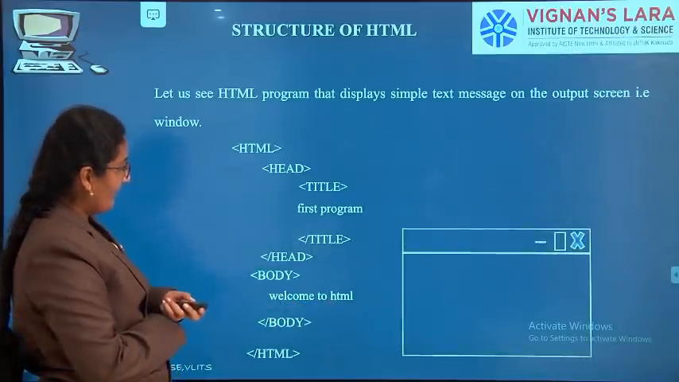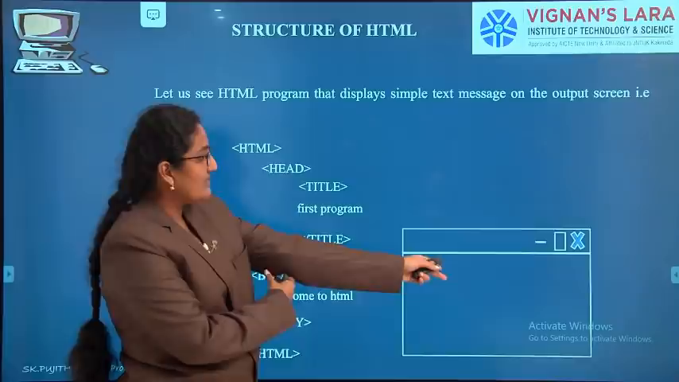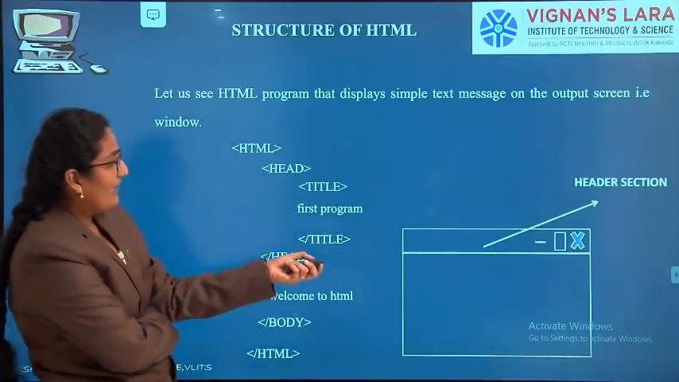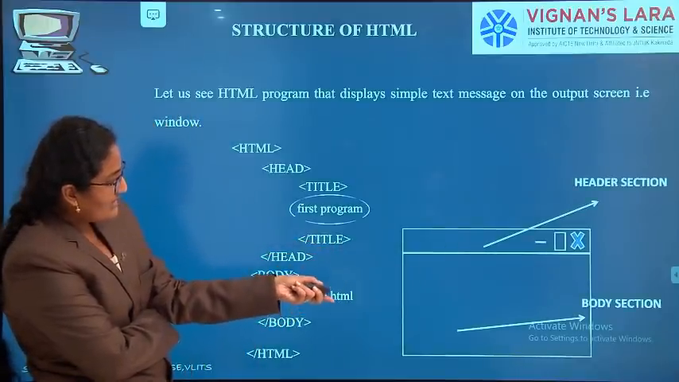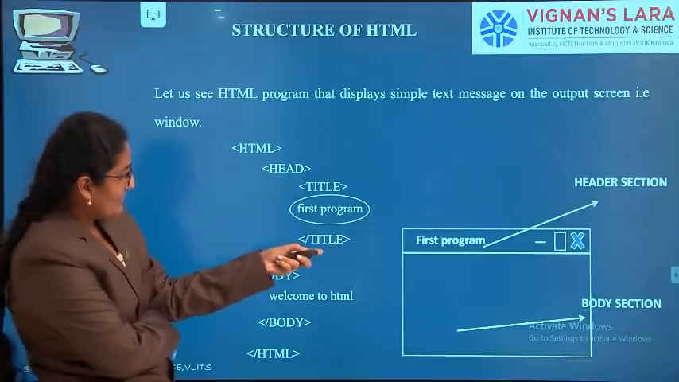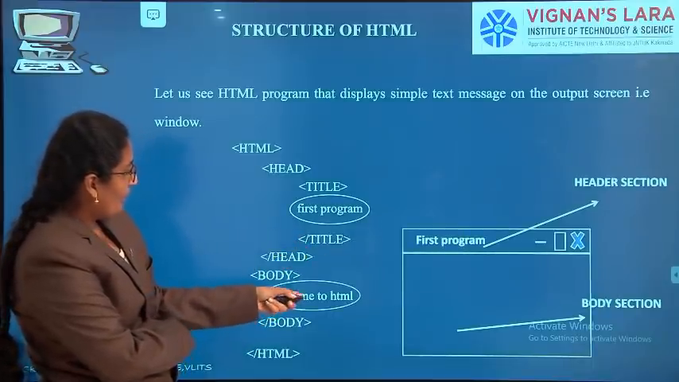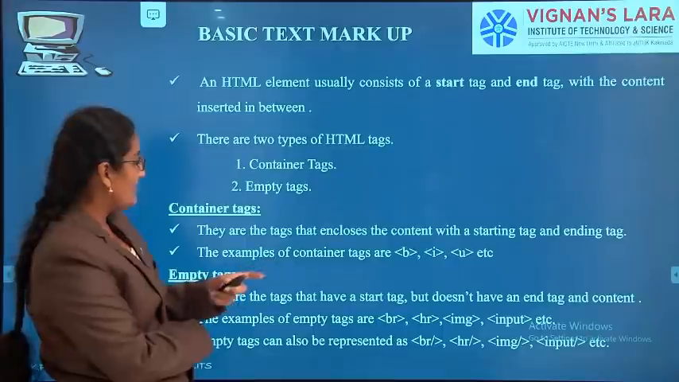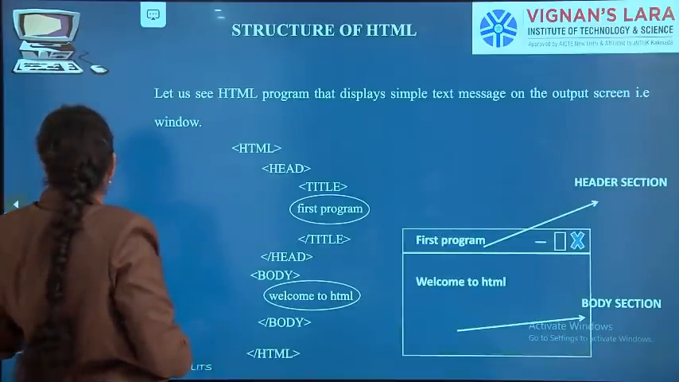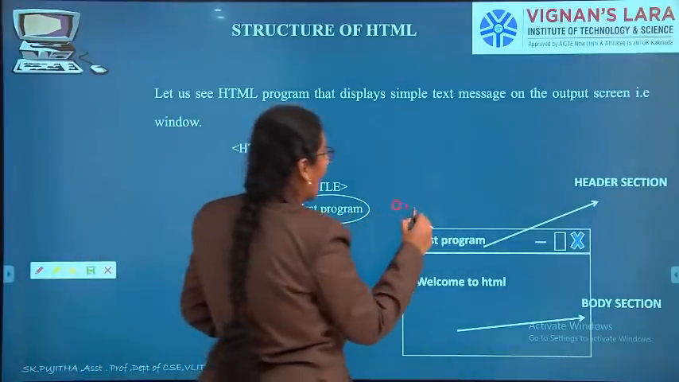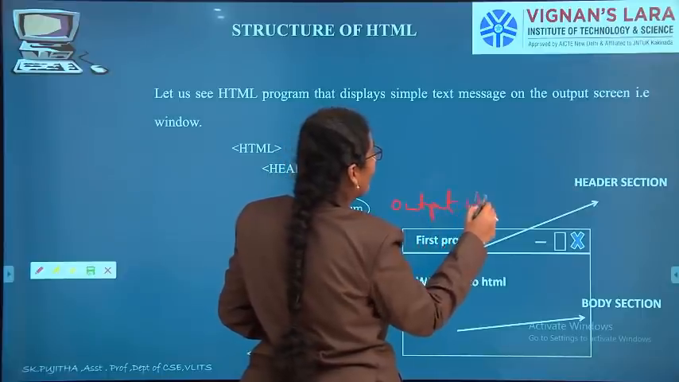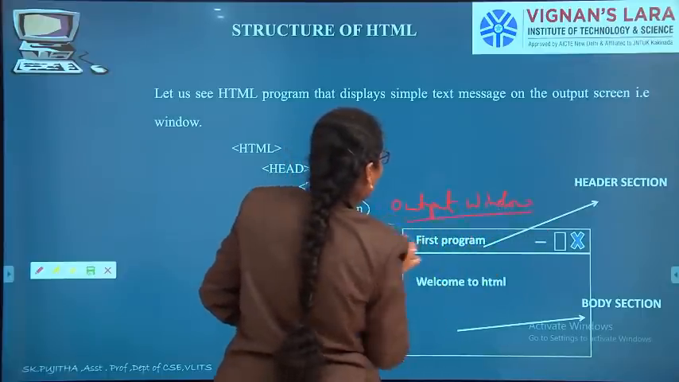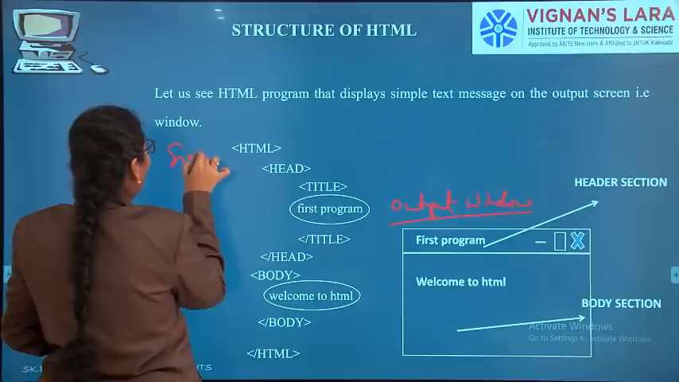Welcome to HTML. So how will my output screen look? Header section, body section. The title, first program, is displayed there. The body, welcome to HTML, is displayed there. So this is the output window. This is a simple program.